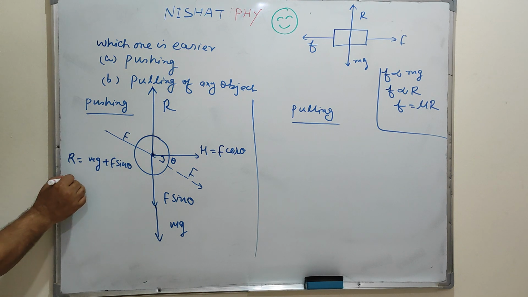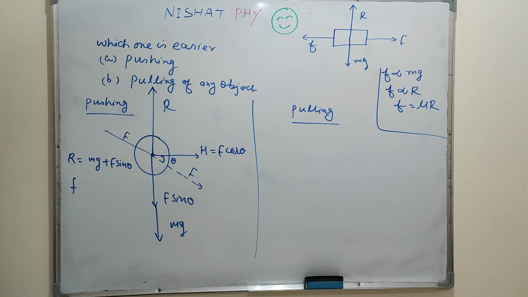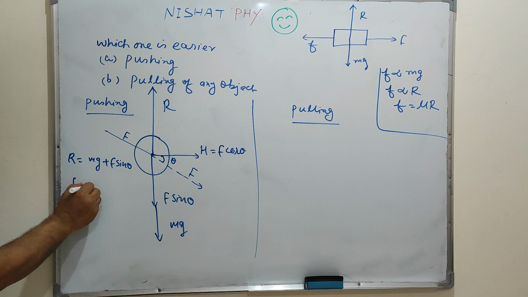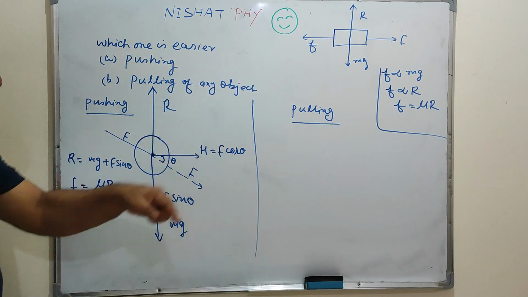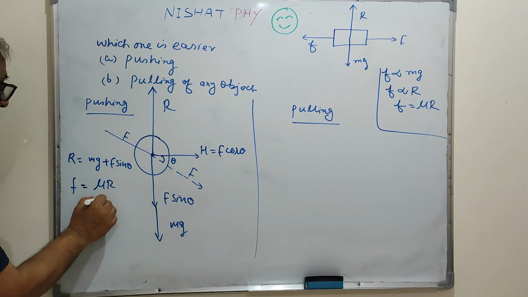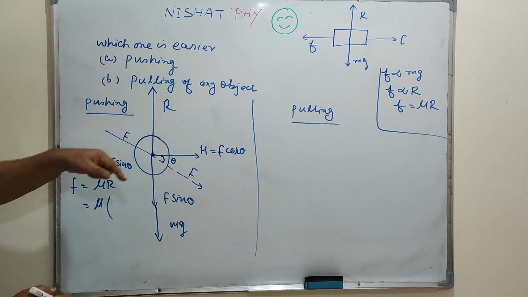Small f is the frictional force, in the direction opposite to the pushing force. So f is equal to mu R by this formula. And R is just opposite to mg plus F sin theta.